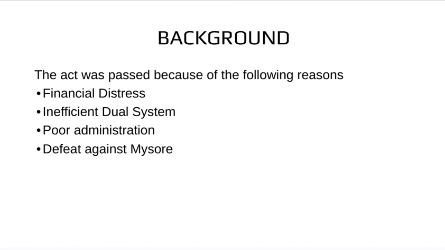So the first important cause was the financial distress, due to which the company could not pay the full amount of annual revenue to the British government. Second, the inefficient dual system not only impacted the British counterparts administering in India, but also the Nawab ruling under the East India Company, who could not cope with the financial problems of the time.